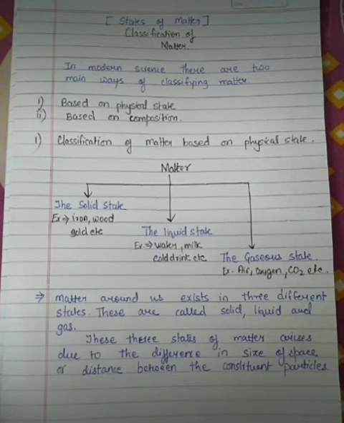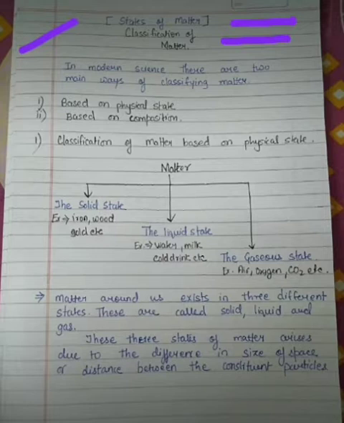Students, you can see here the heading, states of matter, or basically we can say classification of matter. In modern science there are two main ways of classifying matter.